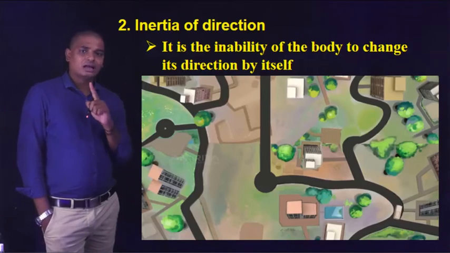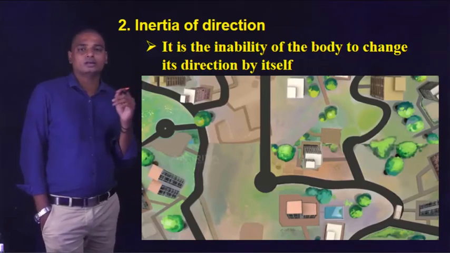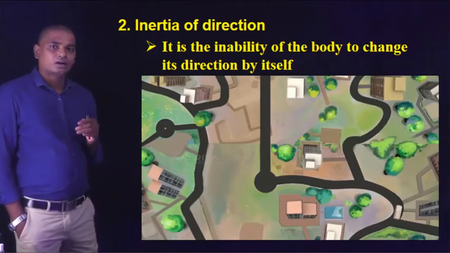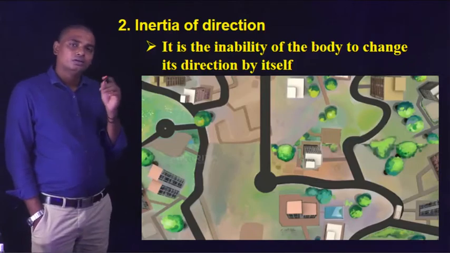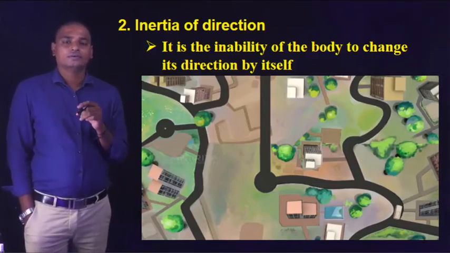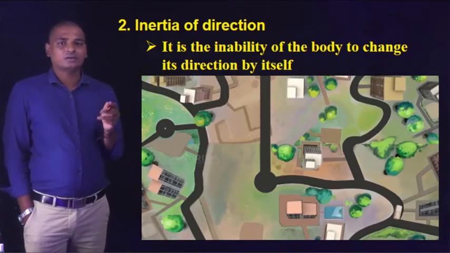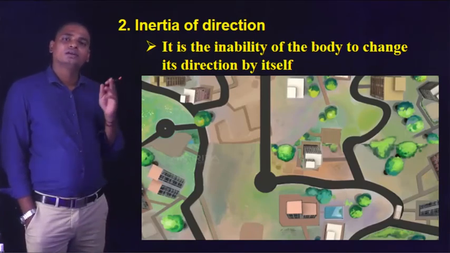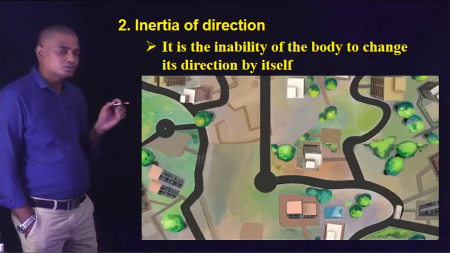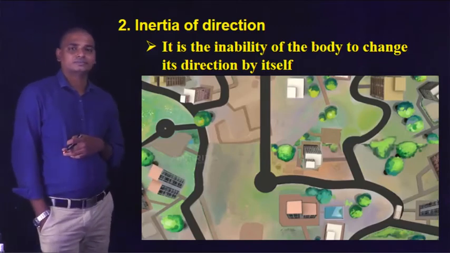The string attached to the metallic ball holds it in the circular path. Whenever it is cut off, the velocity direction of a particle moving in a circular path is always tangential. So as the string is cut off, it cannot move in the circular path, because the direction of the metallic ball is always tangential, so it moves in the tangential direction.